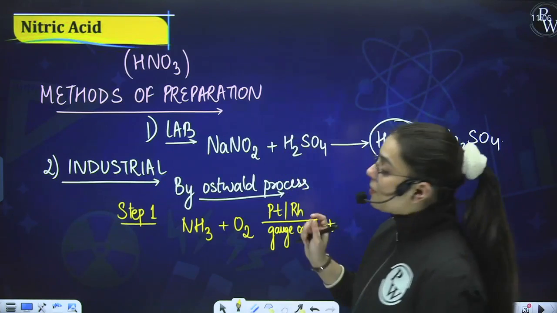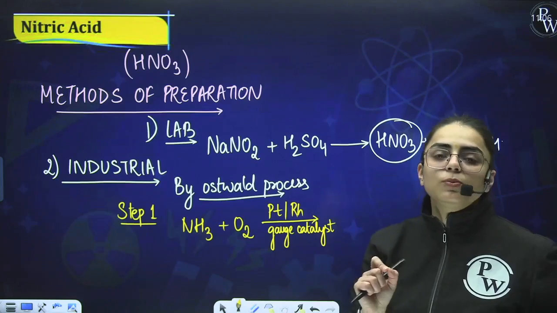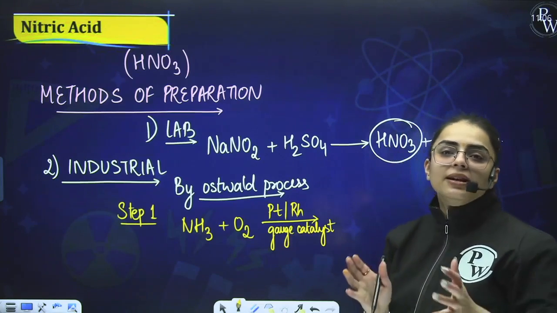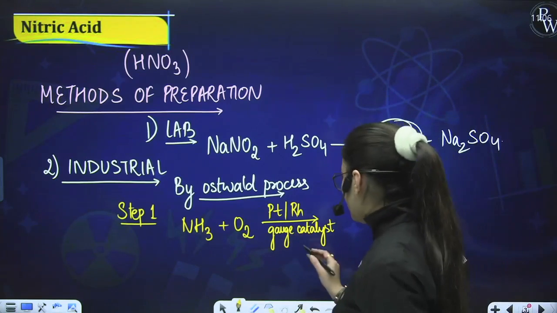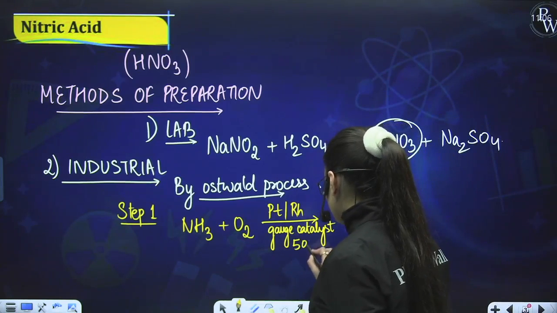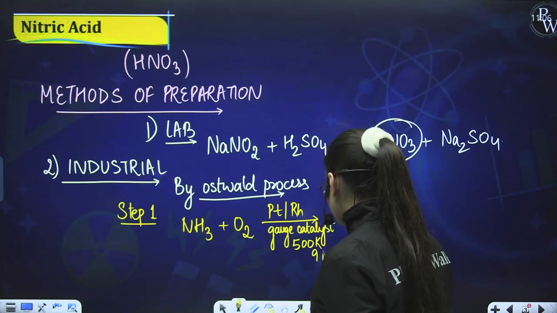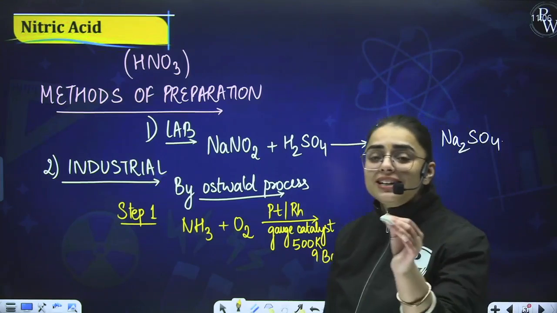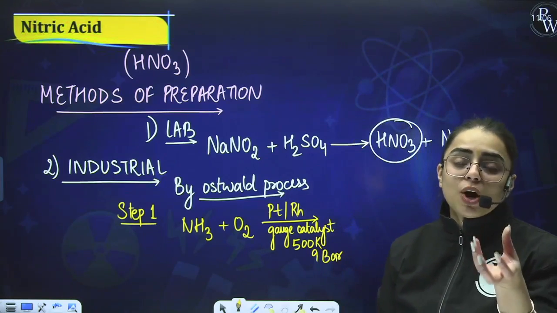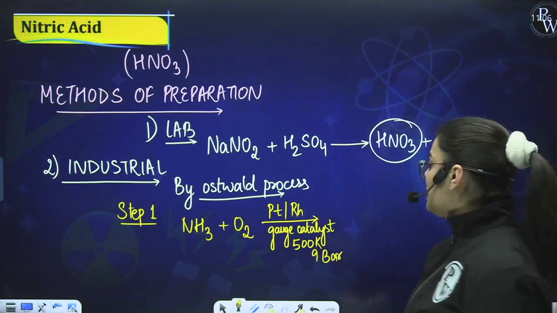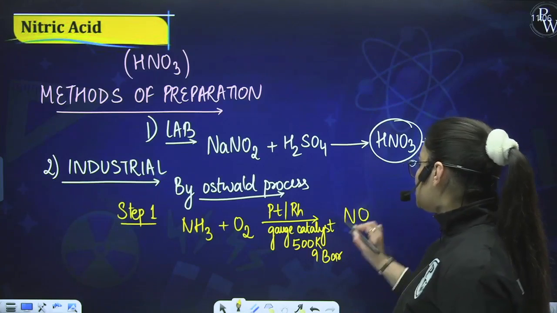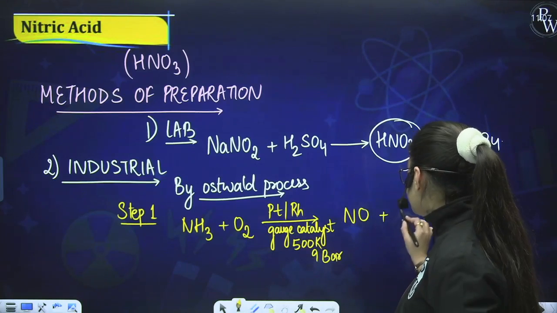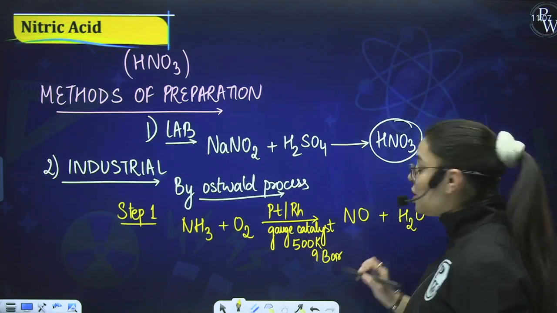Students, you can also remember the temperature as well as the pressure that is provided over here. The temperature that we use is 500 Kelvin, and the pressure, if you want to write, is 9 bar. Okay? Because this is important, it will be better if you learn it. Now what will happen when ammonia reacts with O2? It produces nitric oxide, that is NO. First of all, NO will be produced, and if you balance this equation, you will see that water is also produced as a byproduct over here.